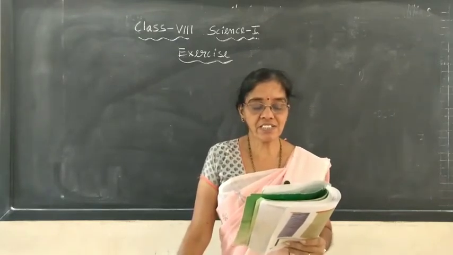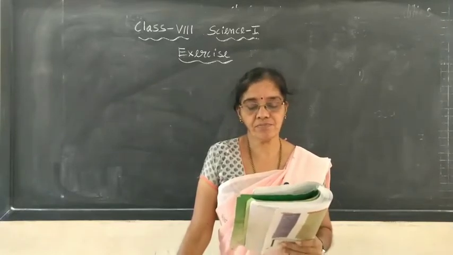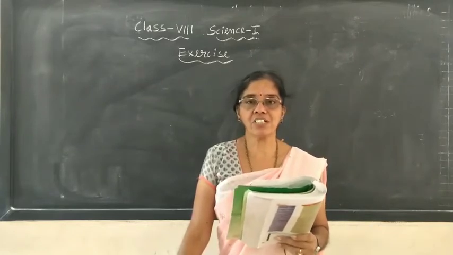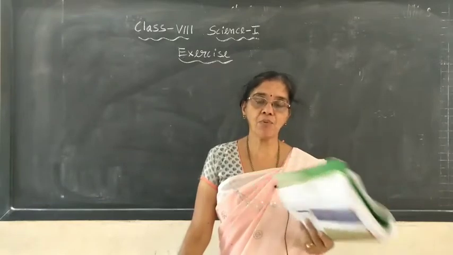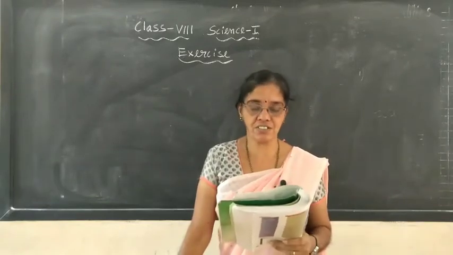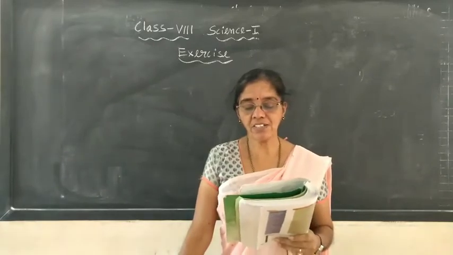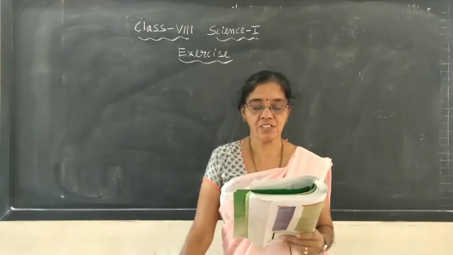B, our distance from the moon keeps changing. You know the moon is revolving around the earth in an almost circular manner. So, what about the distance of the moon and earth? Will it change? Third option, the shadow of the earth covers only a part of the moon's surface.